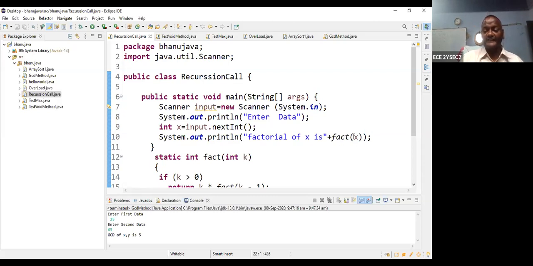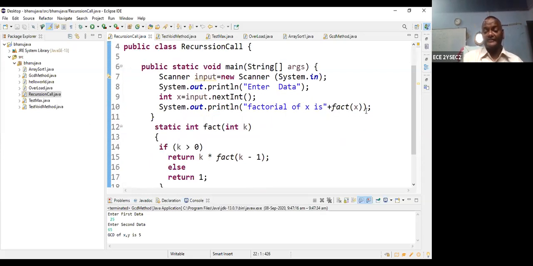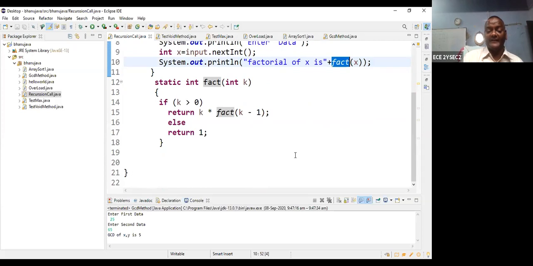So here let us take integer x. So x is an argument. What is the data type? Integer. This integer x is transferred to the integer parameter of the method. What is the parameter name? Fact. So that's why this is called fact. So x is copied into the integer k value. And let us take k into k minus 1 factorial. For the k minus 1 factorial, again k minus 1 into k minus 2 factorial.